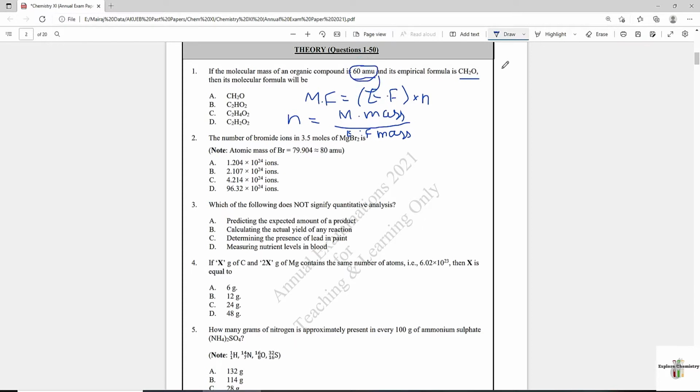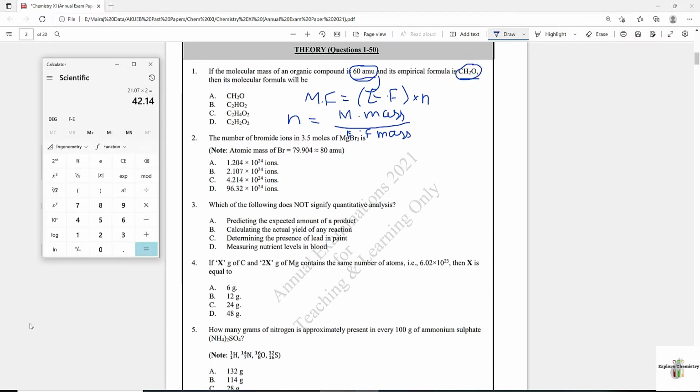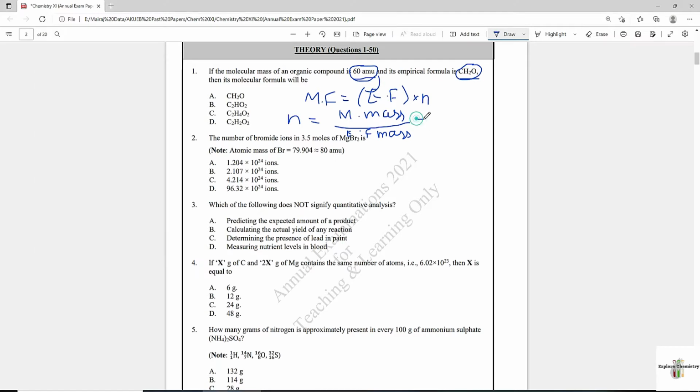You need to calculate the empirical formula mass of CH2O. So 12 plus 2 plus oxygen 16, it is 30. So we will put 60 divided by 30. From this we will get the value of n as 2.